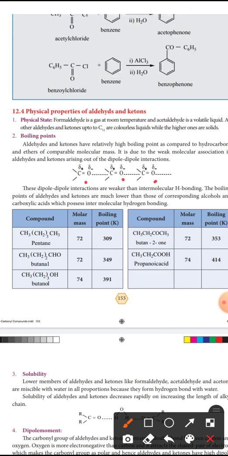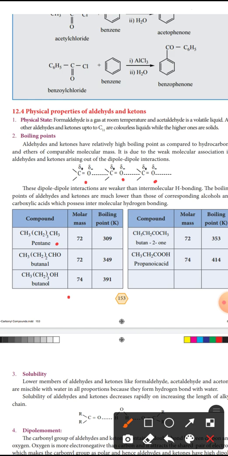Okay, so this dipole-dipole interaction is weaker than intermolecular hydrogen bonding. This interaction is weak compared to intermolecular hydrogen bonding. The boiling points of aldehydes and ketones are much lower than those of the corresponding alcohols and carboxylic acids, which possess intermolecular hydrogen bonding. See the tabular column, where values for molar mass and boiling point are given.